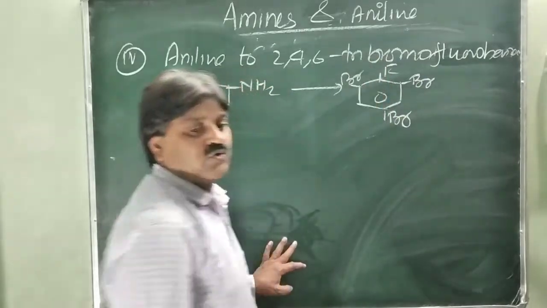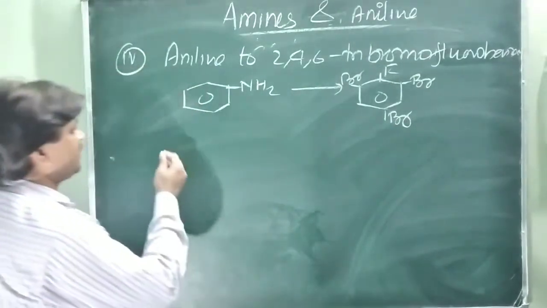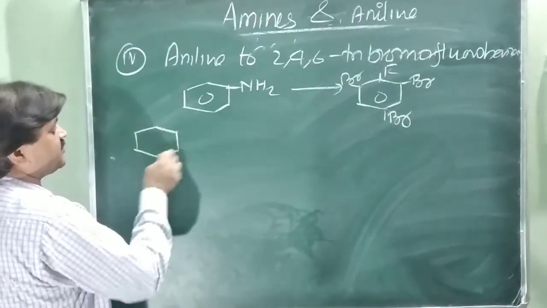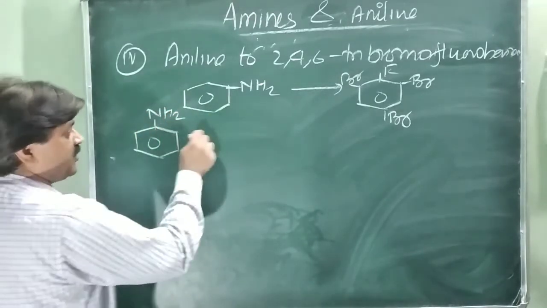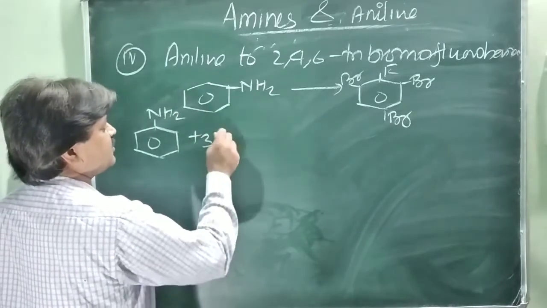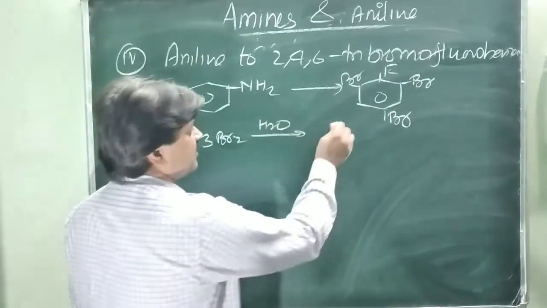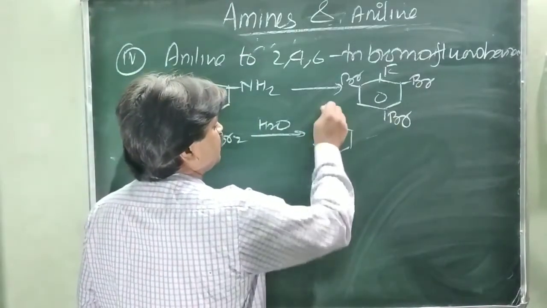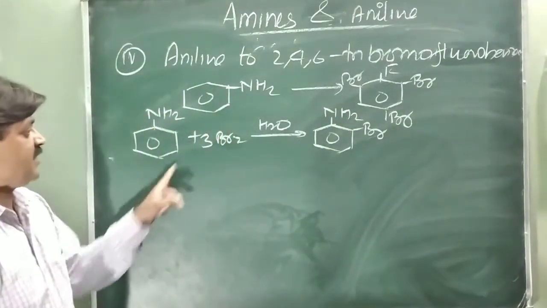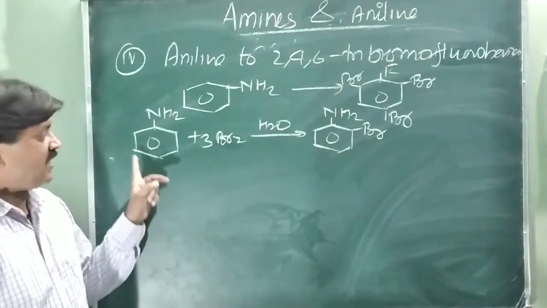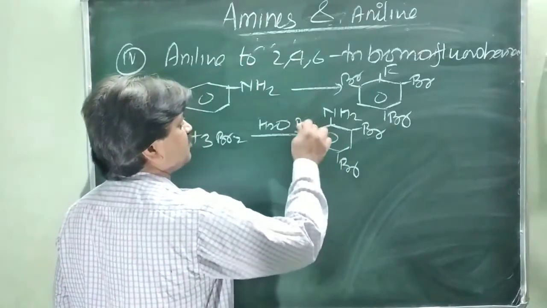How do you convert to 2,4,6-tribromofluorobenzene? First of all, when aniline is treated with bromine water, 3Br2 in the presence of H2O, it activates all three centers and converts into 2,4,6-tribromoaniline, because in a polar solvent it activates the ortho, para and ortho positions. So formation of 2,4,6-tribromoaniline.